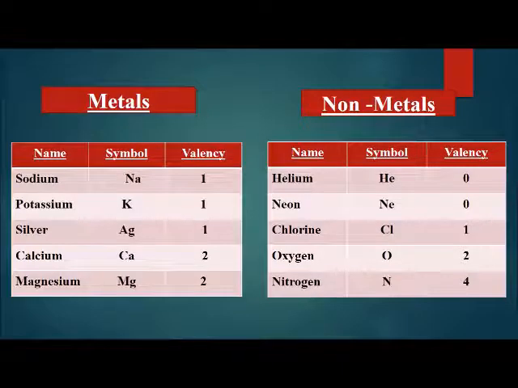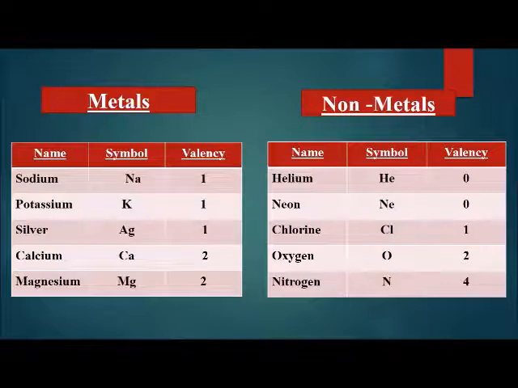The valency of potassium is 1. The valency of silver is 1. The valency of calcium is 2. It can give 2 electrons to form a stable compound with any other element. Magnesium has the symbol Mg and its valency is 2.